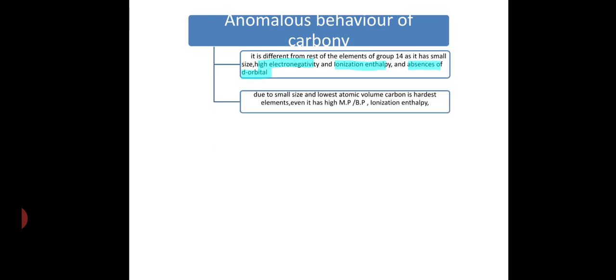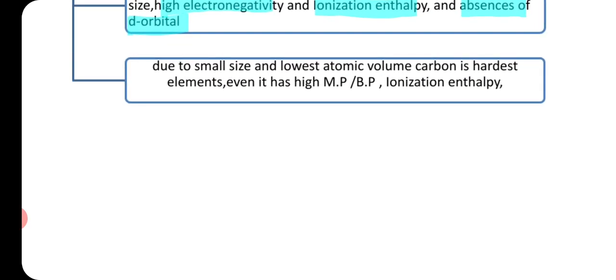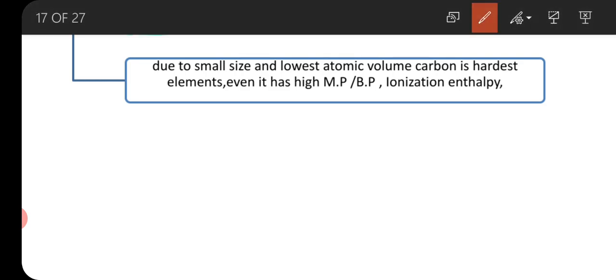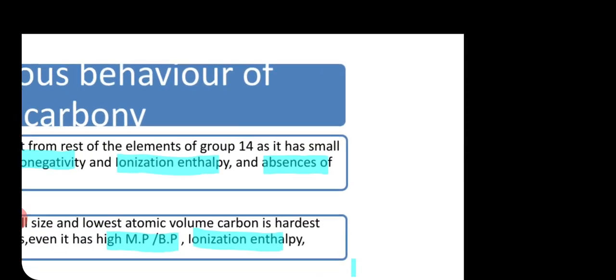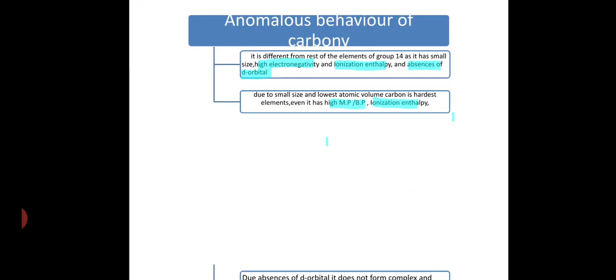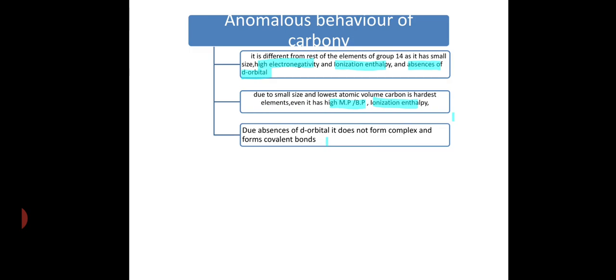The second property of the anomalous behavior of a group 14 element is explained by the small size of the atomic and ionic radius of carbon. It has high melting and boiling points as well as high ionization enthalpy and high electronegativity. The second anomalous property of carbon is also explained by the absence of d orbitals.